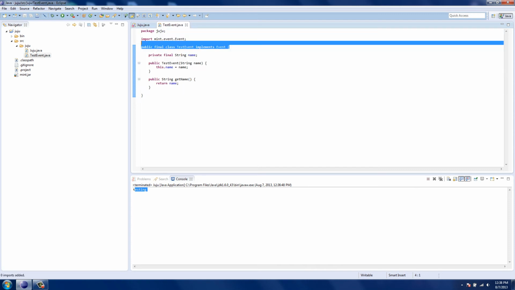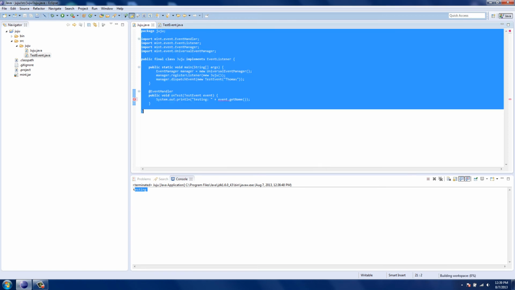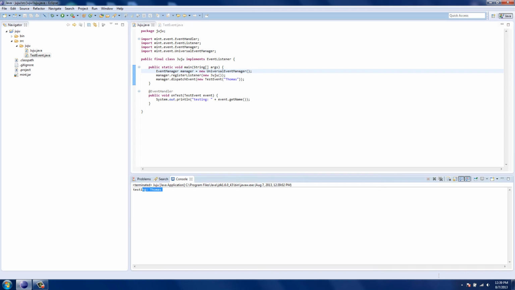Alright. So there we go. We added some data, and guess what? Since we're passing this, we need to fill it out. Since we're passing the test event type as the argument, you immediately gain all the access to that new data that you added. So we can immediately say, alright, testing get name, and then we run testing Thomas. Change this to whatever.